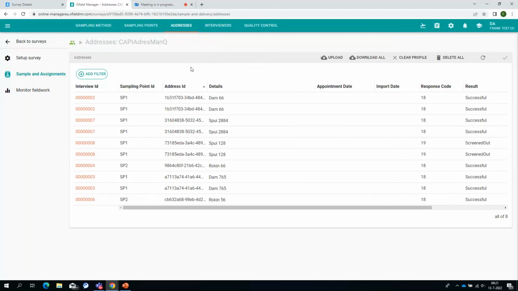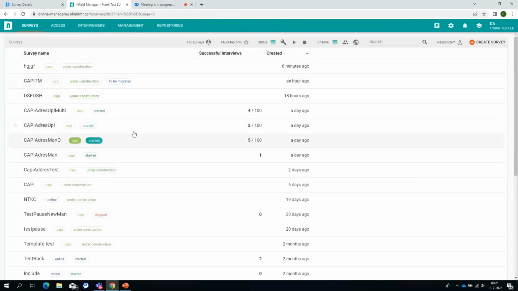So that's the other thing, using sample with target, and that means that you can choose. You can assign this to one interviewer, or you can assign this to multiple interviewers. Both are possible.